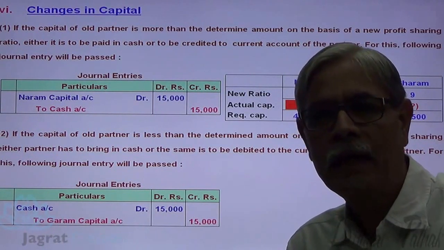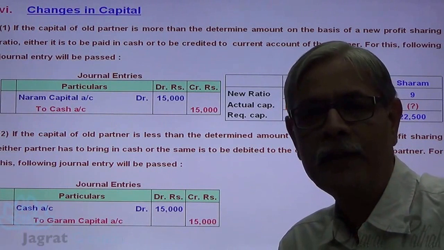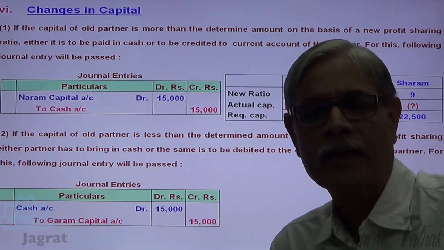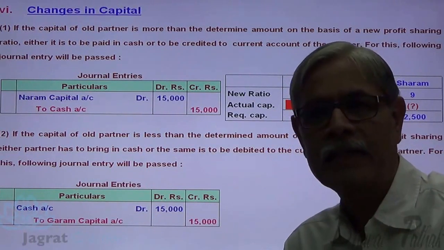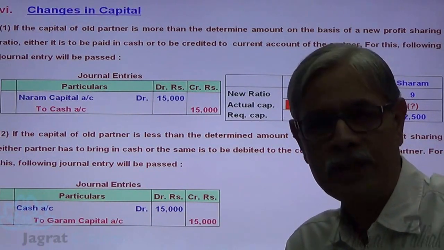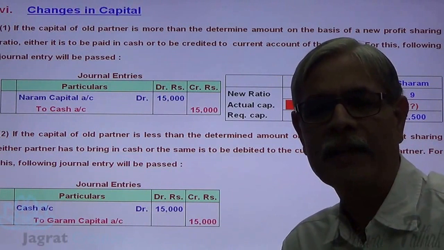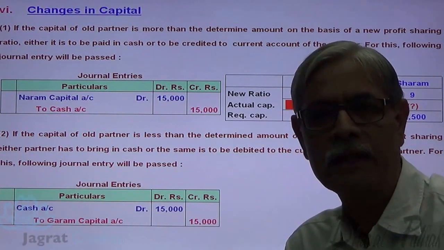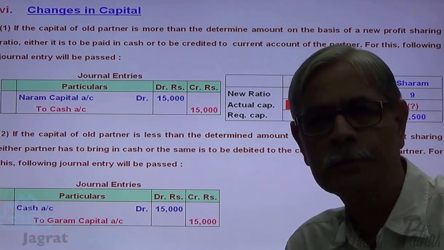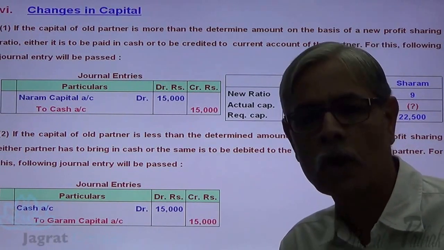Now, I have tried to explain to you the various issues that arise at the time of admission of a partner. In subsequent lectures, I am going to consider how the new profit sharing ratio and sacrifice ratio get worked out, and how the accounting for goodwill is done. It will be taken care of in the third lecture. I feel that you have followed all these things.